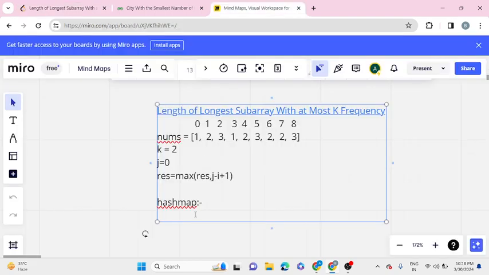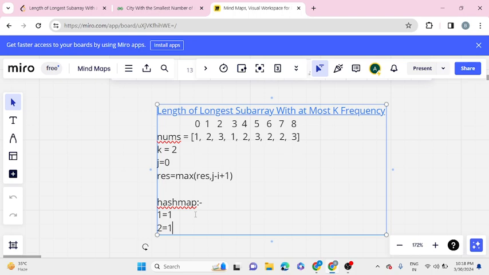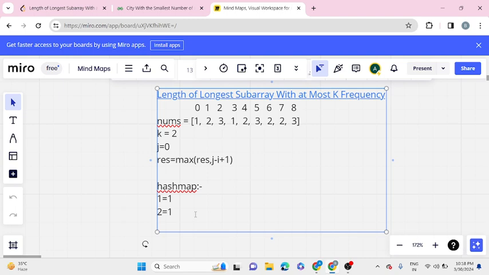So what we will do is have a hash map that will store all the elements and their frequencies. Our i is currently at zero. At zero we have one, so one has frequency one. Now i is updated to two, and our two will become one. Now i is two, and at i equal to two we have three, so three is updated to one.